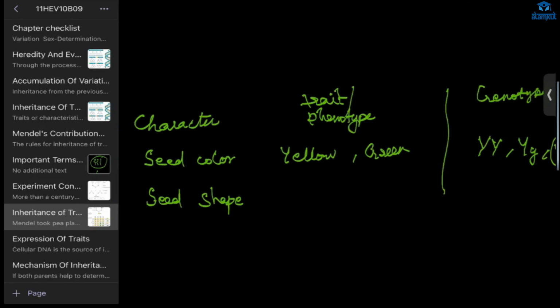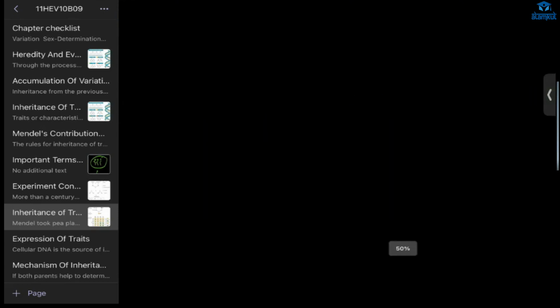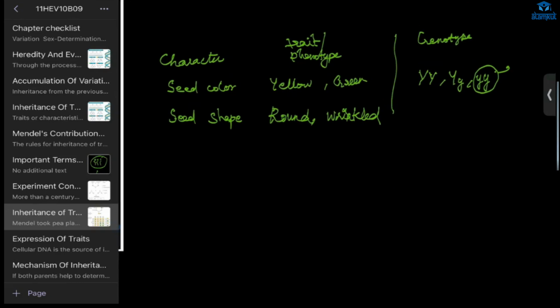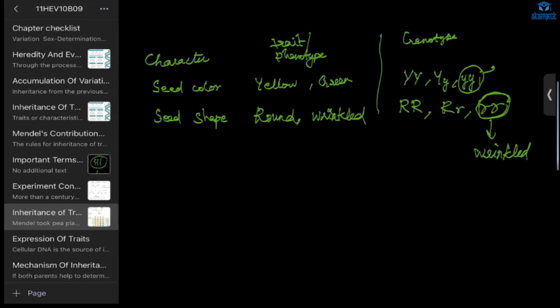Here the seed shape could be round or wrinkled. Here also what will be there? Round, capital R, and small r. Only if the gamete contains rr, then we will have the wrinkled character. And if it contains yy, then only we will have green color. Wrinkled, you can see this wrinkled shape won't be perfect.